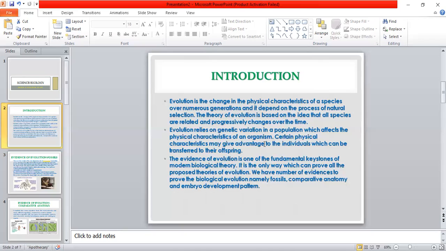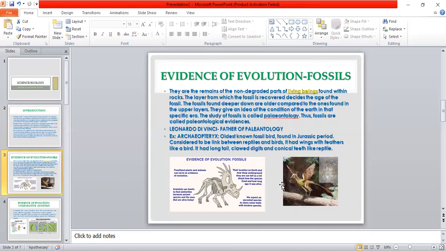Then we have comparative anatomy. In comparative anatomy, we have analogous and homologous organs. Then we have embryo development patterns. Now, students, let us see one by one the evidences of evolution.